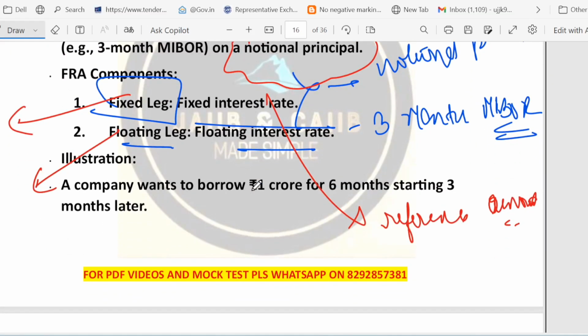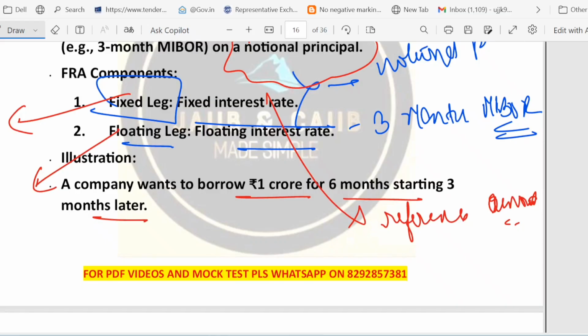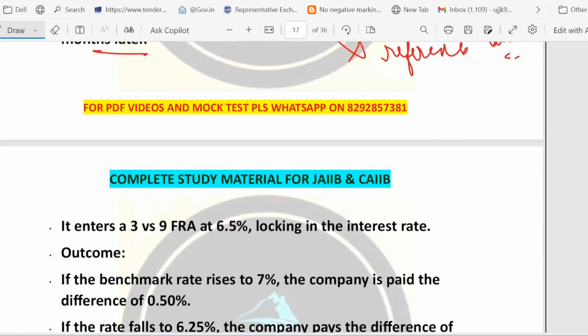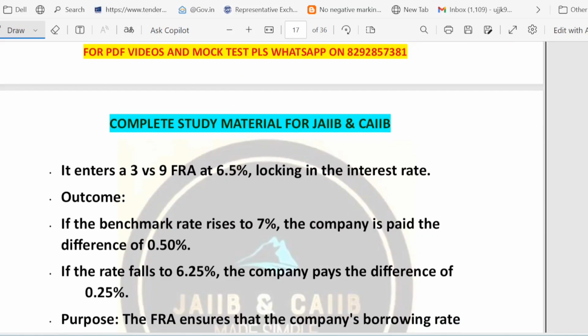So friends, suppose a company wants to borrow 1 crore for 6 months, right? But the loan starts 3 months from now. It will not start immediately. Like suppose this is September, so the loan will start from December, right? To lock in the borrowing cost, they enter into a 3 versus 9 FRA at 6.5%, right? So this means the company locks a 6.5% interest rate for the period starting 3 months later.